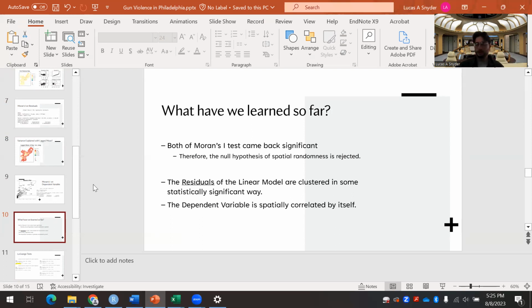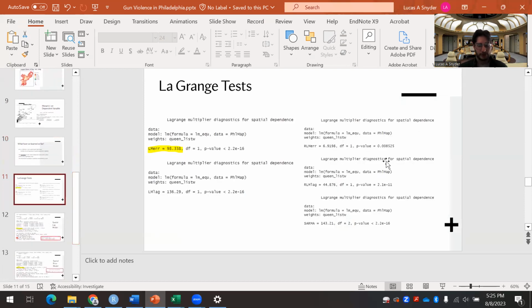All right, so it looks like both of these directions are pretty strong. And this set of Lagrange tests is also telling us that. These first two over here are all I'm really trying to pay attention to. These robust models are less significant.